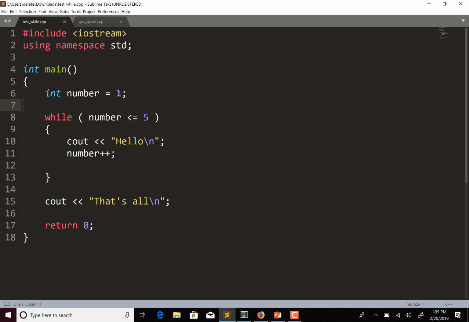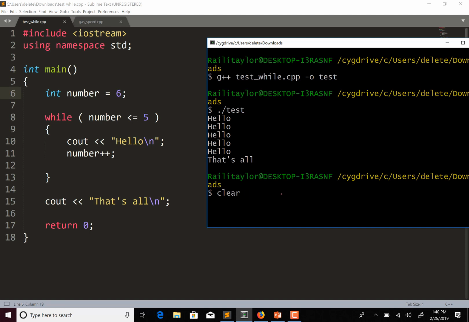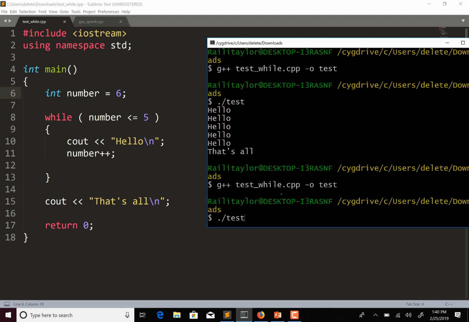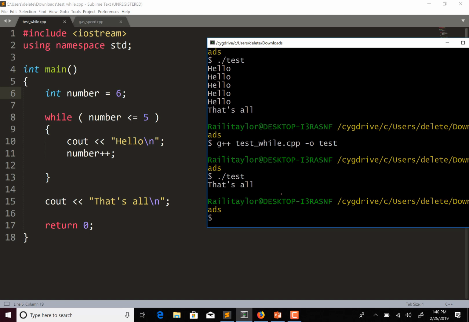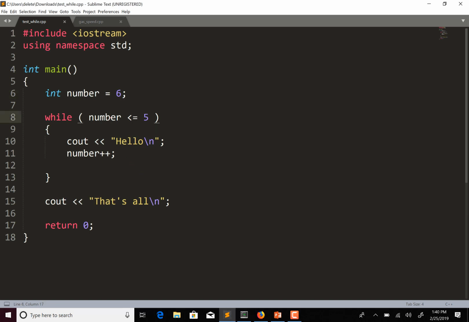And so in other words, if this condition is false before the loop even starts, it's not going to run it at all. So for instance, let's say that number is equal to 6. Now this should start out false. So let's compile this again and run it. And so it doesn't run the loop at all now because the condition is false. So a pretest loop is one that tests your condition before it runs any code in the loop. And we're going to see an example later of a loop that will run at least one iteration of the code before it tests your condition.